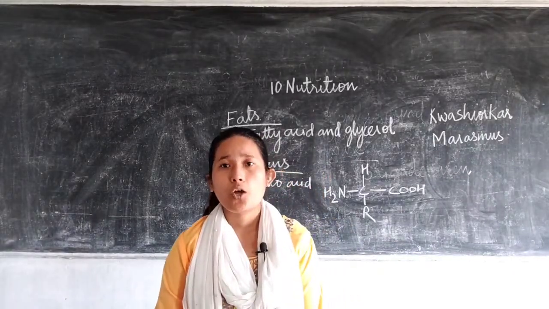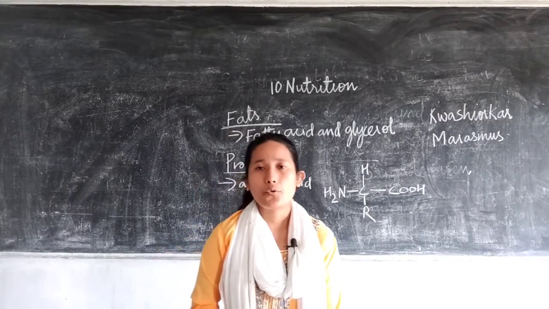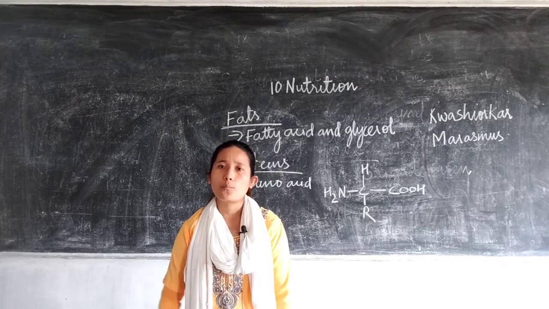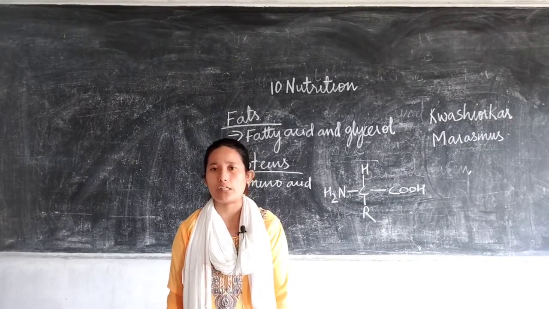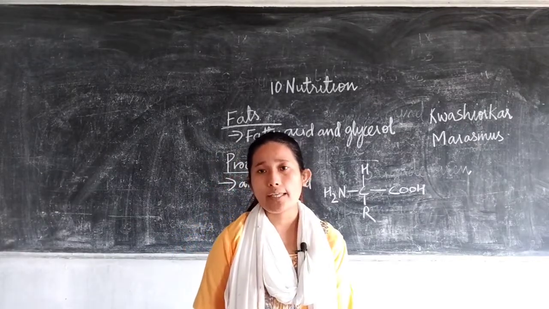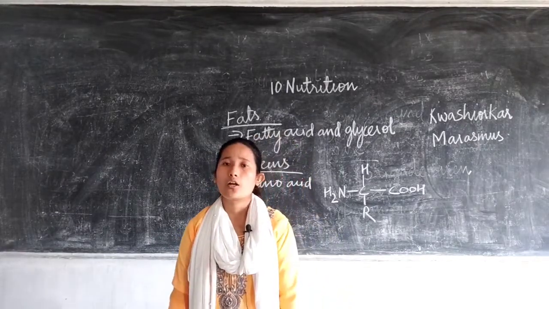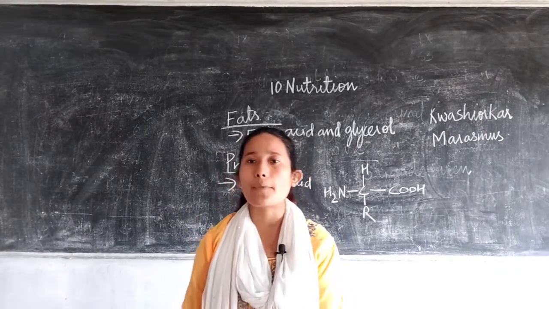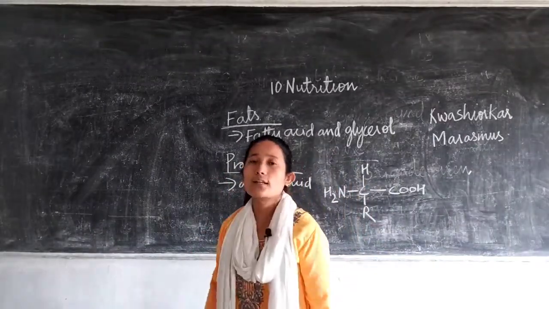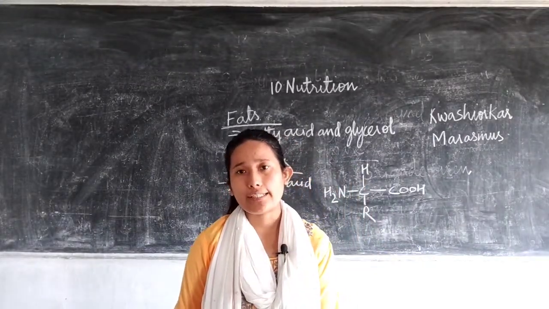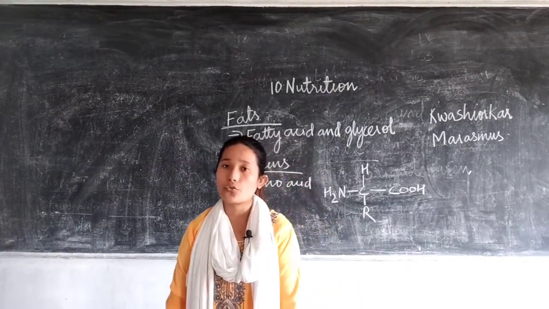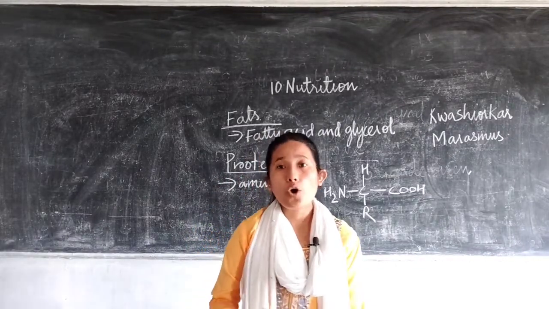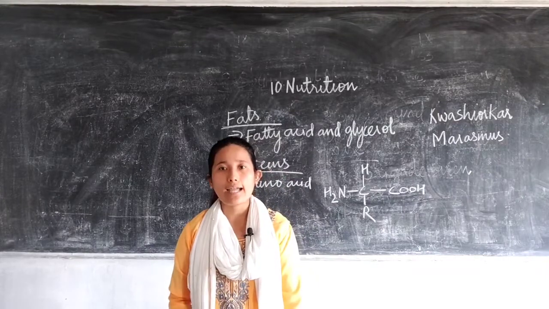The other important nutrient is protein. Food which is rich in protein is known as bodybuilding food. That leads us to the function of protein. Bodybuilding means, what do you think protein does? It helps in growth of our body, and it helps in replacement of dead cells and repairing of the different tissues. Children need more protein in their diet because they are in a rapid stage of growth. Since protein helps in building our body, they need more of it.